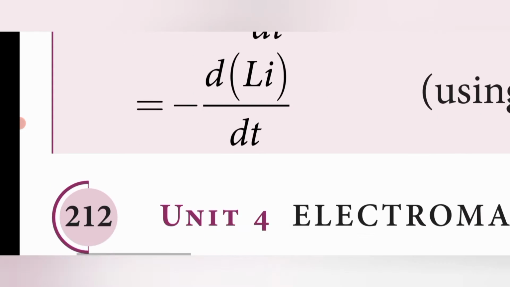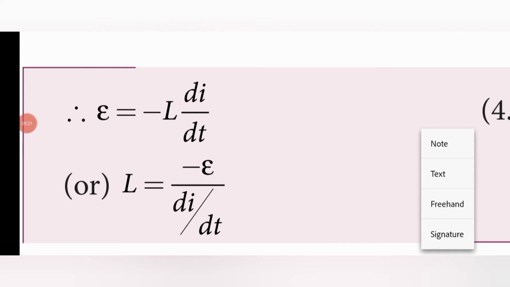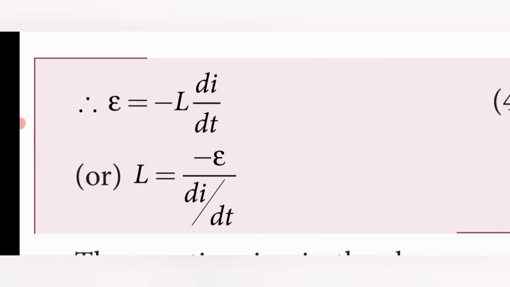Taking the constant value outside, we get minus L and di by dt, where di by dt is the change in current with respect to time. So L is equal to minus epsilon divided by di by dt. The negative sign in this equation indicates that the self-induced EMF always opposes the change in current with respect to time. So this is the equation.